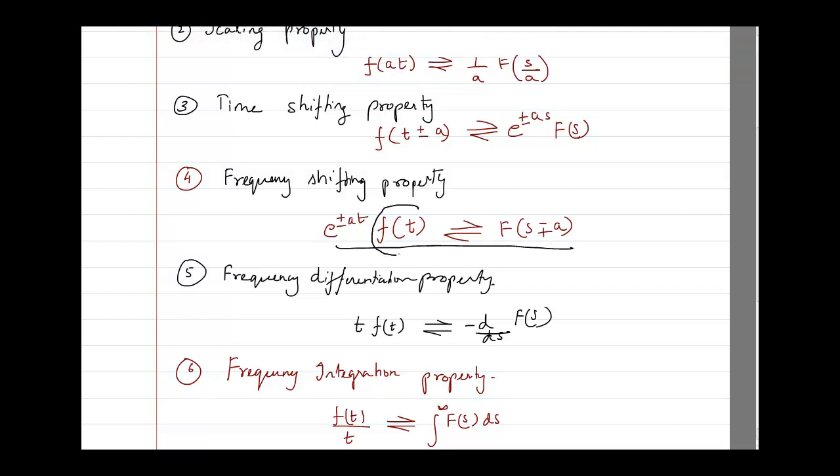If you have a function f of t whose Laplace transform you already know, which is F of s, and you multiply it by an exponential term, then instead of s, you replace it with s plus a or s minus a. If it is e raised to power plus or minus at, then whatever sign is here becomes the opposite sign there. So we can use that.